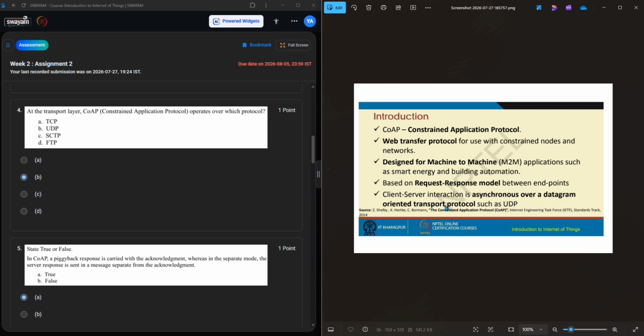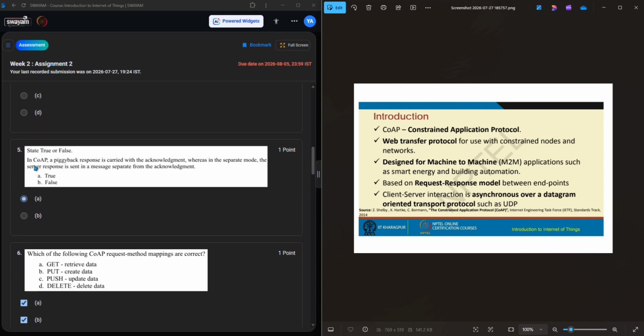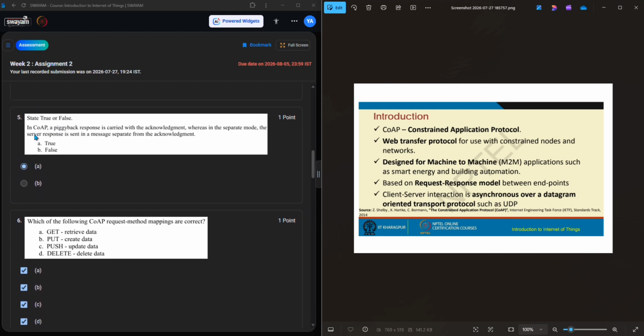UDP protocol, guys. Next, the fifth question, true or false: in CoAP, a piggybacked response is carried with the acknowledgement. In separate mode, the server responds in a message separate from the acknowledgement. Yes.